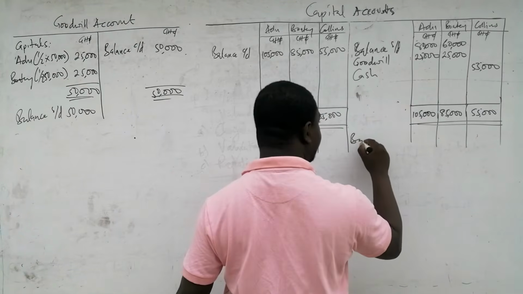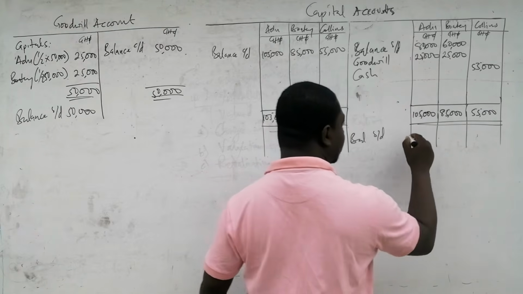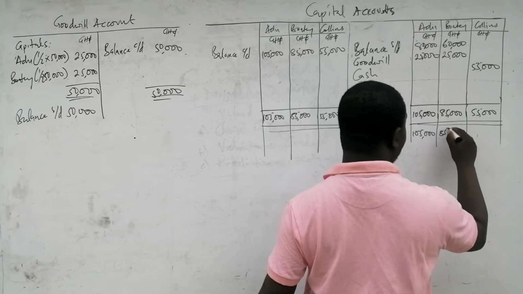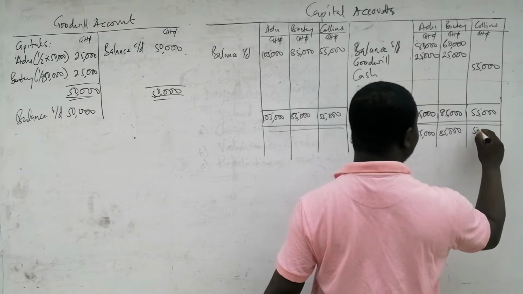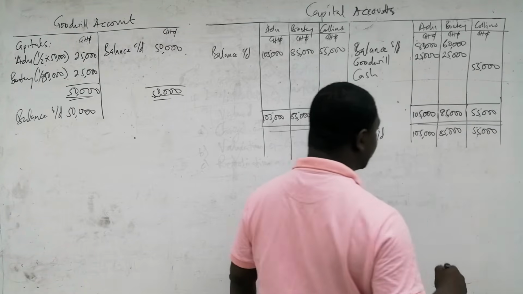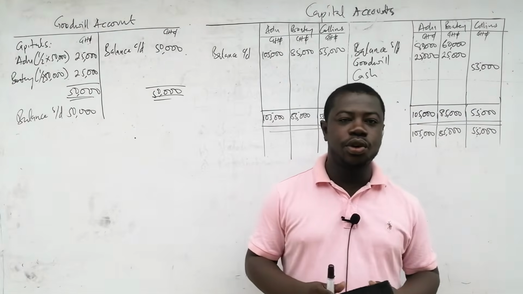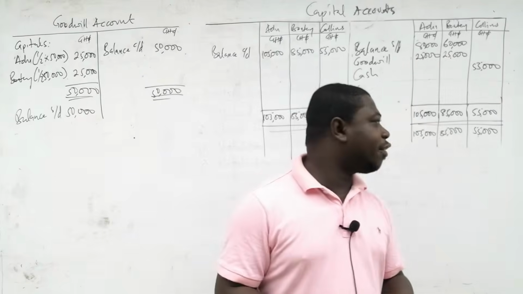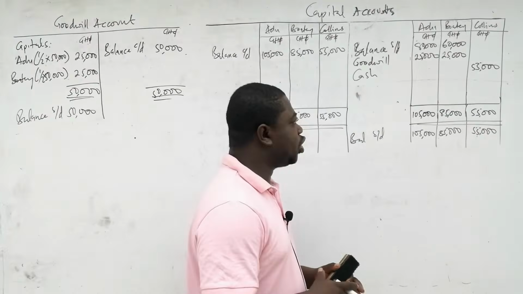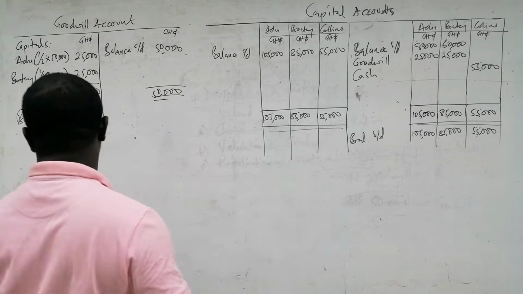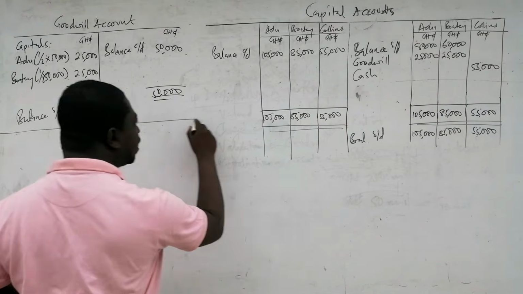Okay, so the balance brought down on their capital accounts will be 105,000 for Edu, 85,000 for Boateng, and 55,000 for Collins. So this is how the capital accounts are going to look. And then finally, we have to prepare a new statement of financial position to reflect the admission. And so let me see if I can prepare that here.